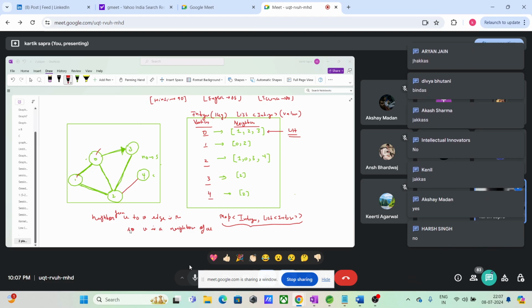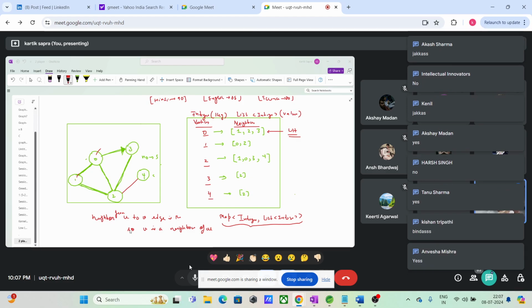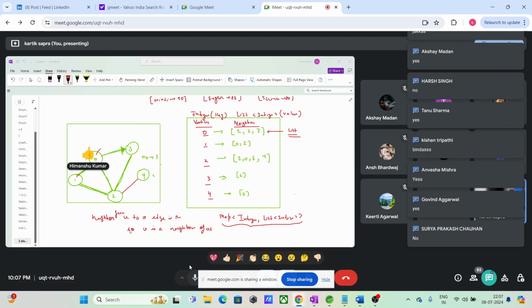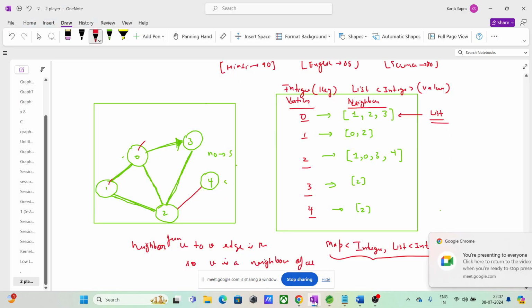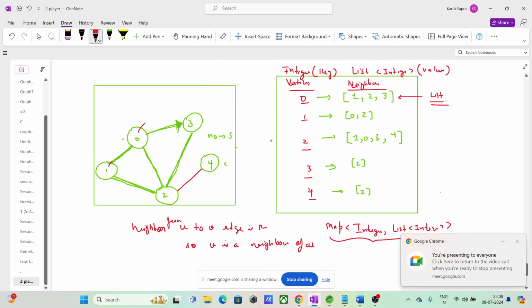Everyone, what data type are we using to represent that? Okay? So I hope guys this is clear. Okay, so basically you can see that your adjacency list is represented like a map, right? Map of vertices and their neighbor list. Okay? This is something I want to tell you.